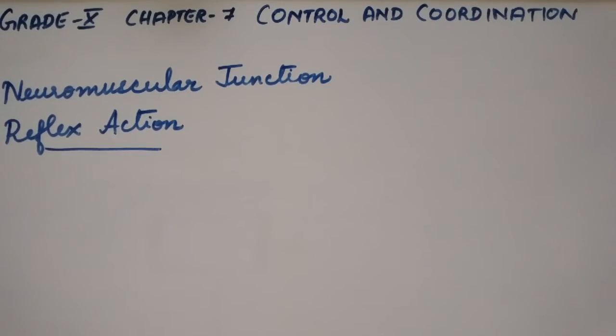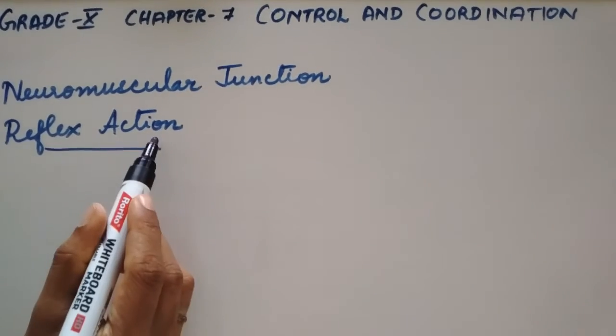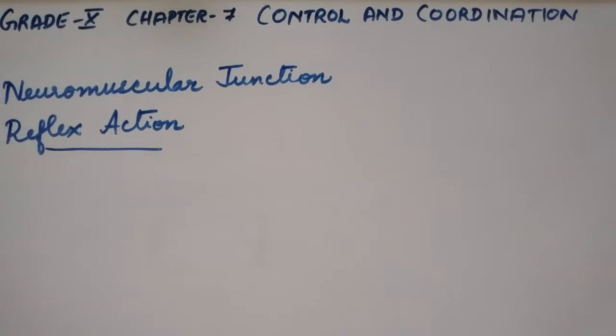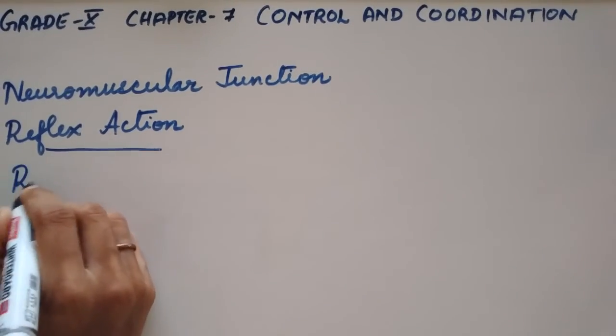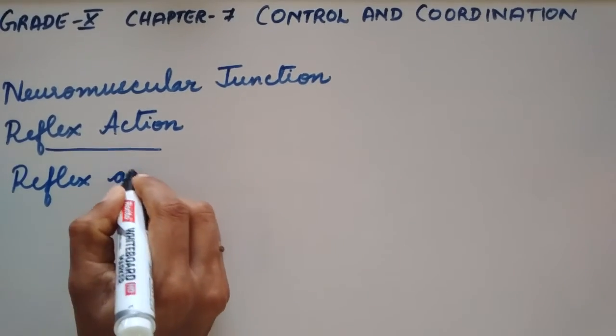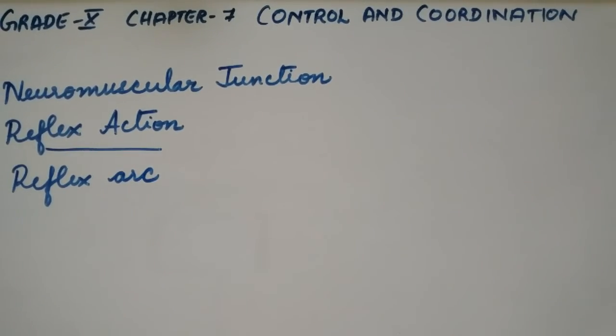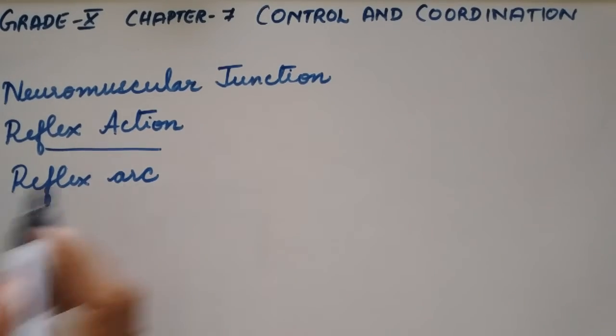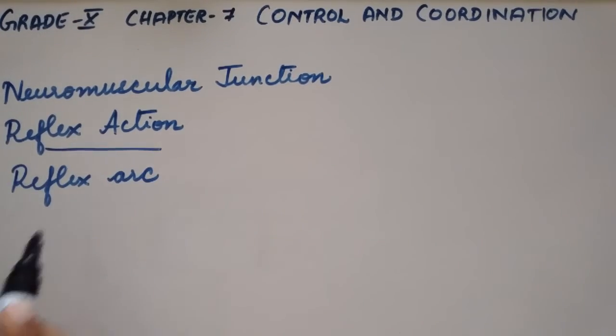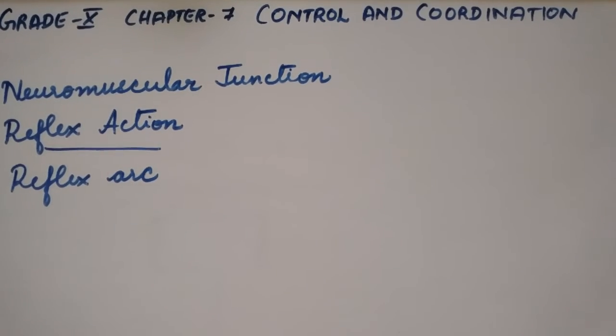This mechanism is called the reflex action. The total path covered in the reflex action is called the reflex arc. So this was all about nerve impulses. Now let us study in detail the different parts of the nervous system.